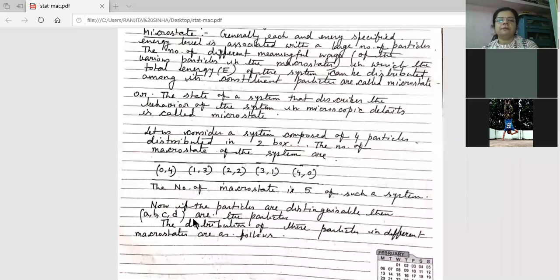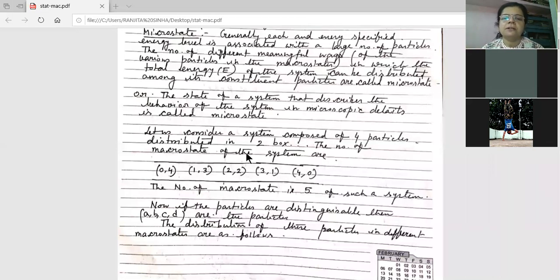Now we are taking that the particles are distinguishable. Say we have A, B, C, D, or 4 different colors of balls, red, yellow, green, orange.